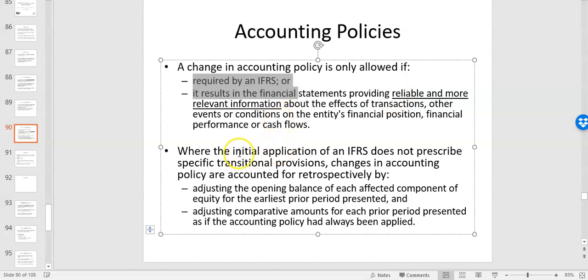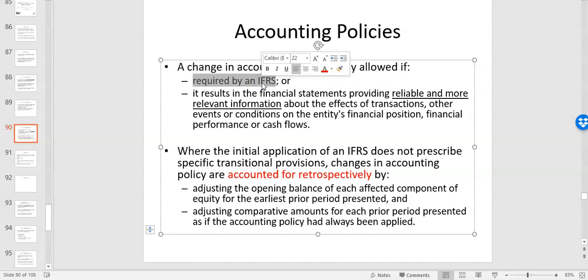Right. And when an initial application of a new standard or an IFRS does not give you transitional provisions, you must change an accounting policy. This is a key one, retrospectively. Right. So that's the key issue here: sometimes when you have a new standard, the new standard will tell you this is how you transition.